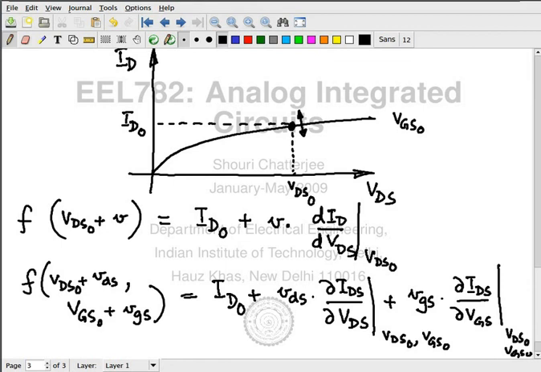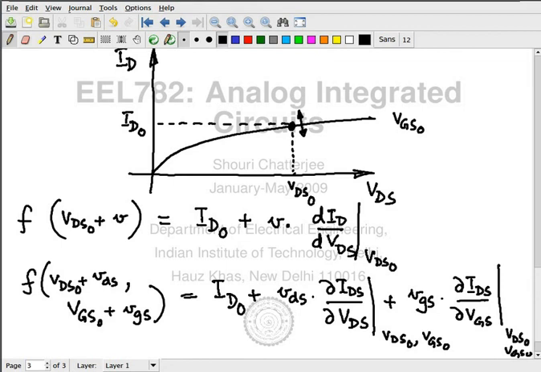Then I apply small VGS, and the response to small VGS is what? Yes, the third term. What kind of term? Transconductor. So we are talking about a voltage controlled current source.